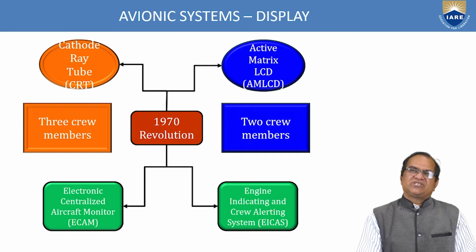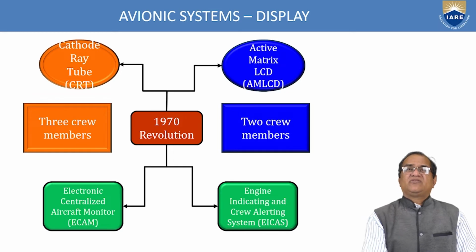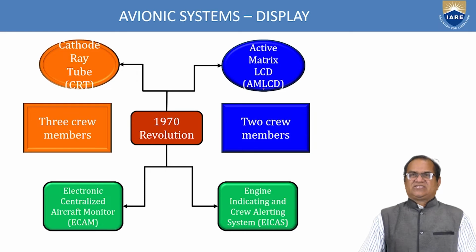Most of these systems started in 1970, but nowadays we have very advanced 2 crew member systems. If you have 3 crew members, they will use the CRT, and if it is 2 crew members, they can use the active matrix LCD, AMLCD system. Okay.